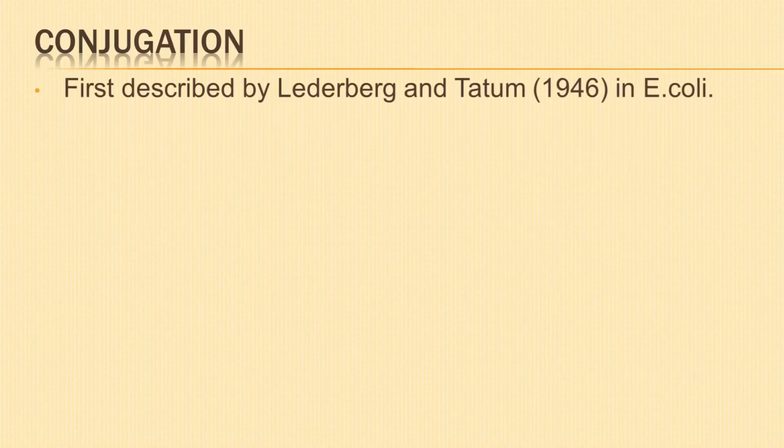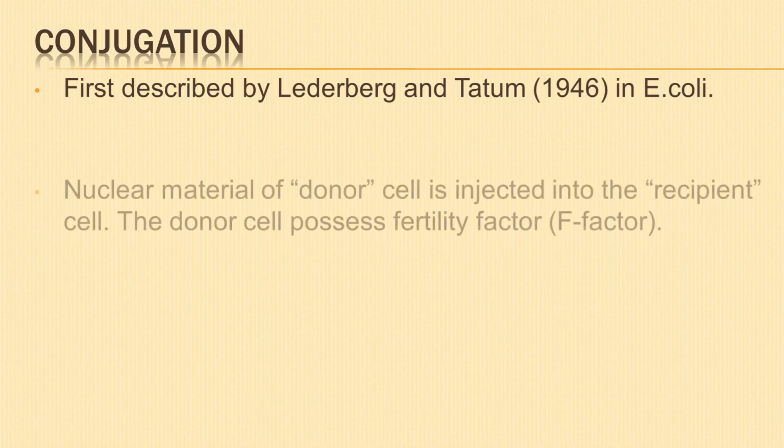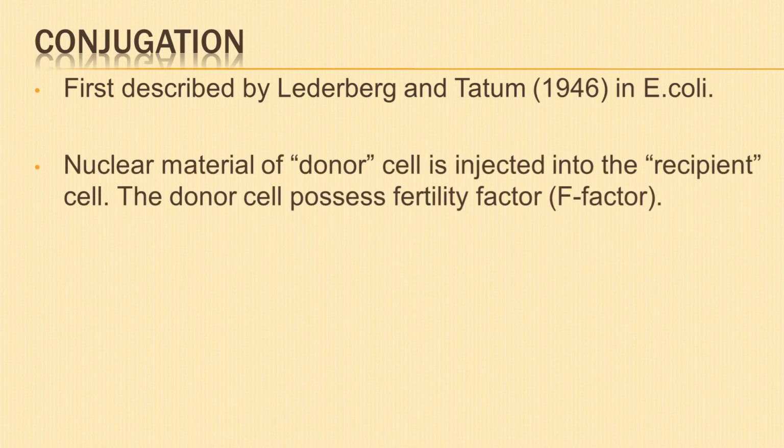Conjugation was first described by Lederberg and Tatum in 1946 in E. coli. During conjugation, a part of the nuclear material of one strain is injected into the other strain. Former strain is called the donor of genes and the latter as recipient of genes. The donor or male possesses sex factor or fertility factor, F factor. It replicates during cell division and is passed on to the next generation.